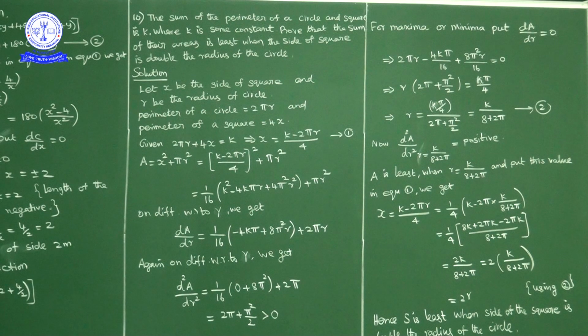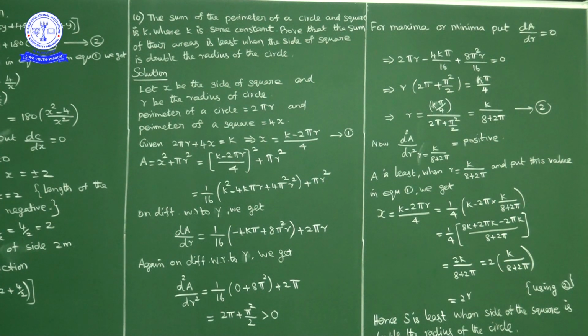Okay. I'll repeat once again. What is given here is that the sum of the perimeter of the circle and the square is some constant. Now if you consider x as the side of the square and r as the radius of the circle, the perimeter of the circle is 2 pi r and the perimeter of the square is 4x. Their combined total is k. So 2 pi r plus 4x is equal to k. So 4x is equal to k minus 2 pi r. X is equal to k minus 2 pi r by 4.